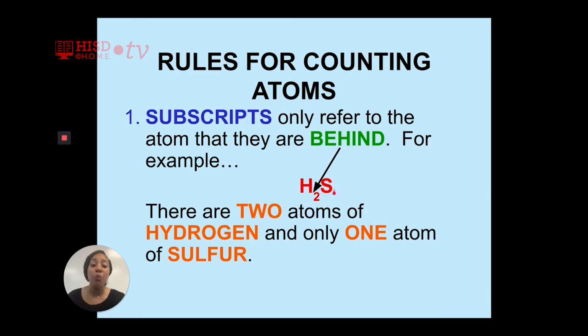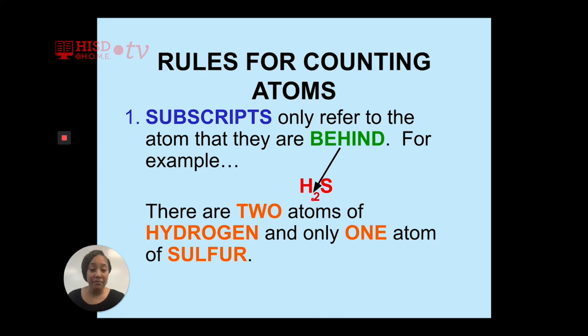There is only 1 atom of sulfur. How do we know that there is 1 atom of sulfur? Sulfur does not have a subscript behind it. When an element does not have a subscript behind it, that means that element only has 1 atom. Unlike hydrogen that does have a subscript behind it, which is the reason why hydrogen has 2 atoms.